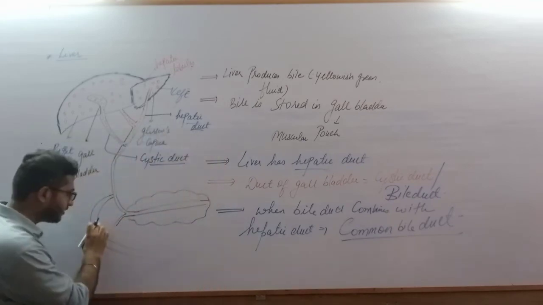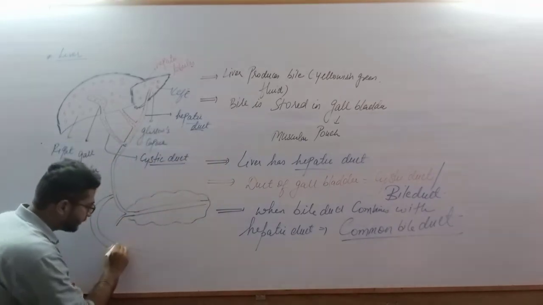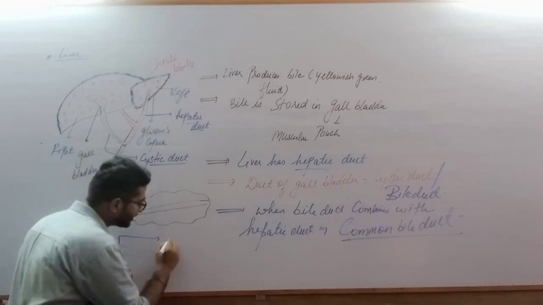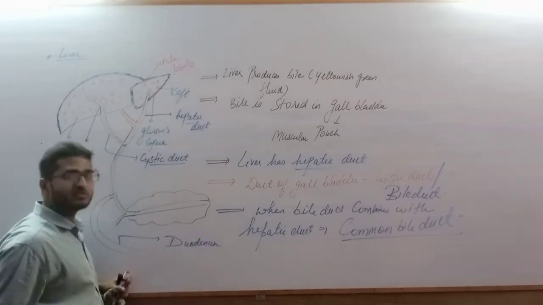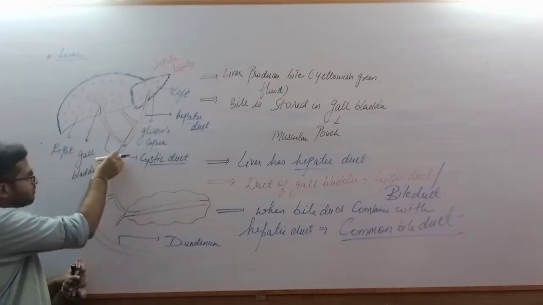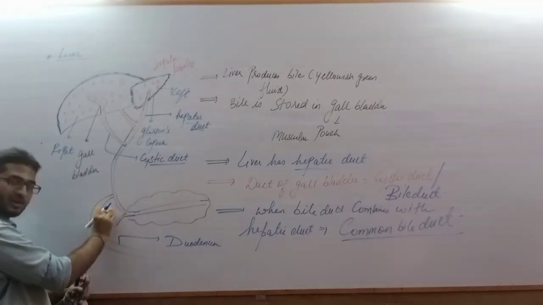You can see this C-shaped tube. If you remember from our previous discussion, this is the duodenum. See, this tube is passing towards the duodenum.